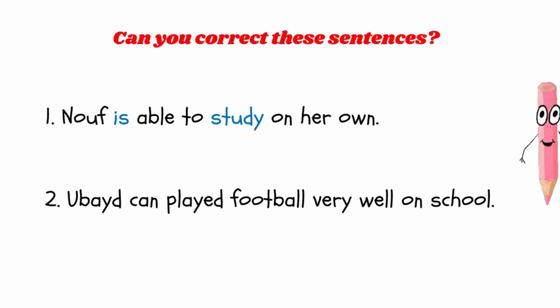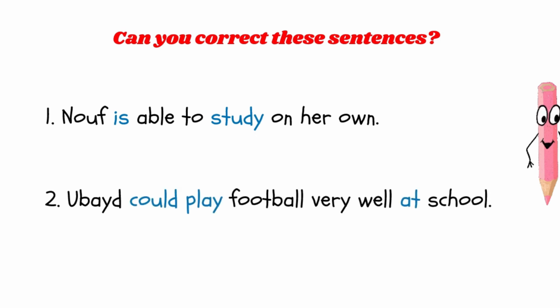There's another mistake here. Can you identify that mistake? Yes, that's right. It should be at school. So the sentence should be Ubaid could play football very well at school. Excellent. This is how you use can, able to, and could in sentences.